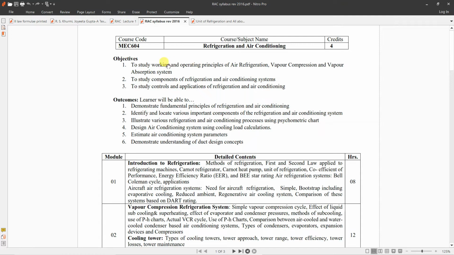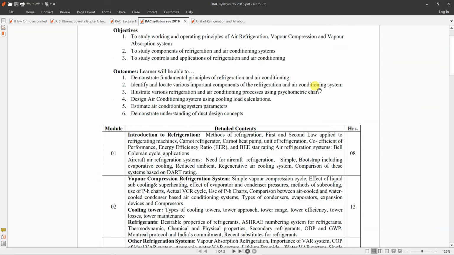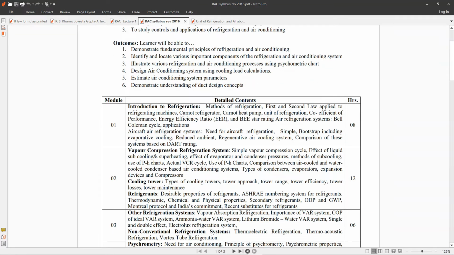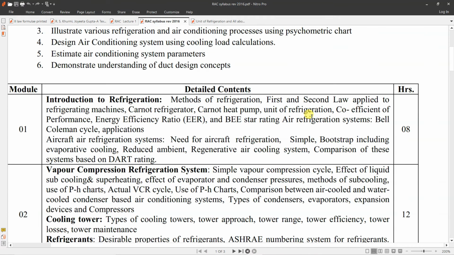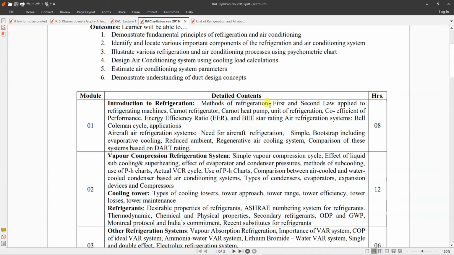Refrigeration and air conditioning syllabus, we have 4 credits for RAC. Okay, module number 1, here you can see in detail. It is for 8 hours. We'll have methods of refrigeration. First law, second law applied to refrigerating machines, Carnot refrigerator. So we'll be starting with module number 1.